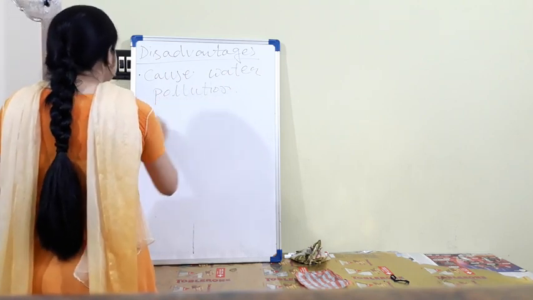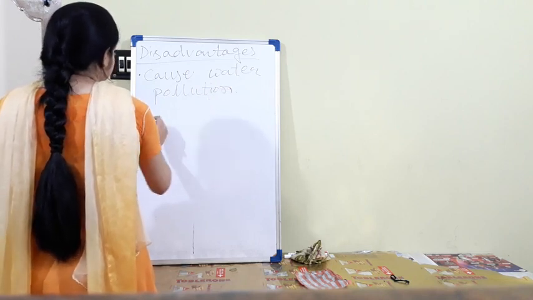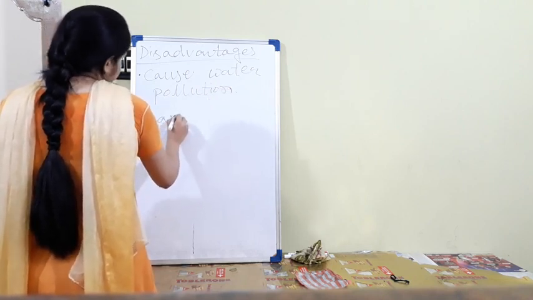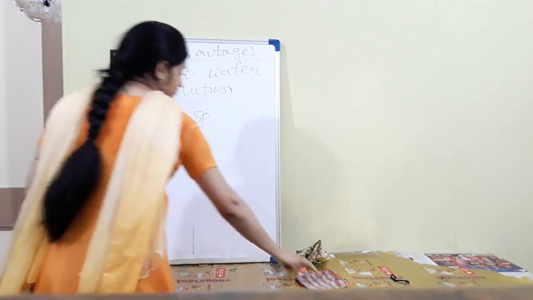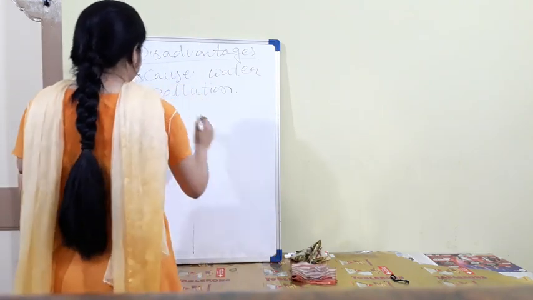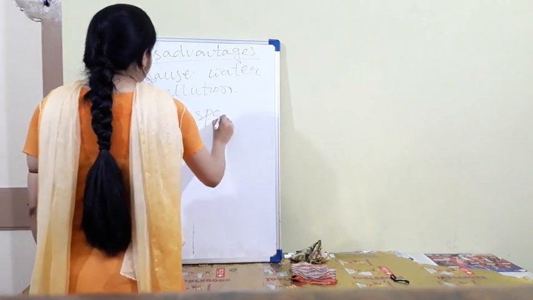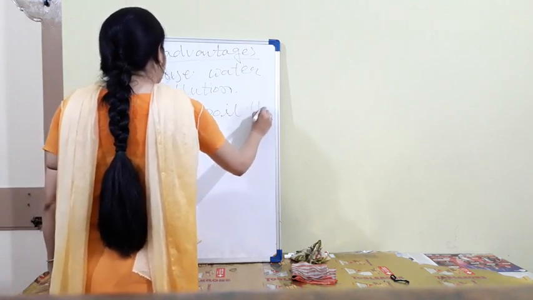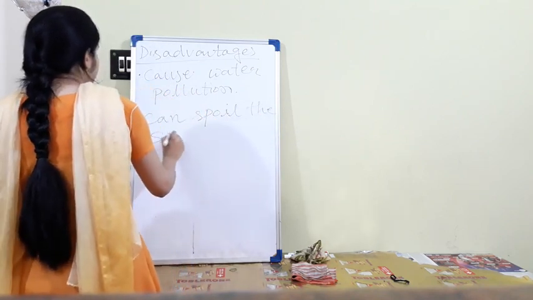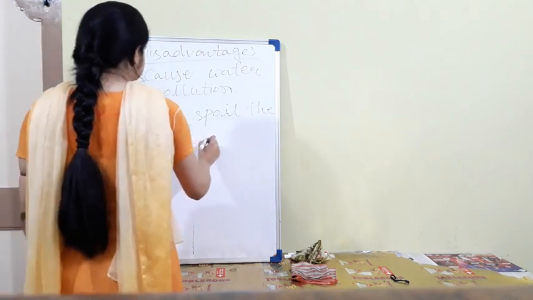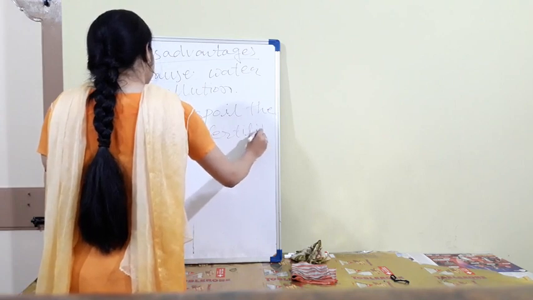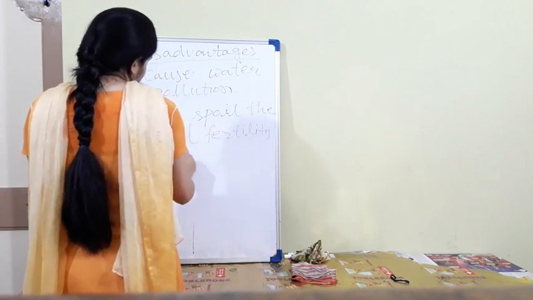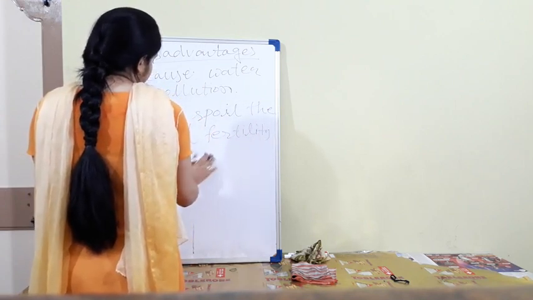Second one, as it is a chemical substance, it can spoil the soil fertility and soil texture also.